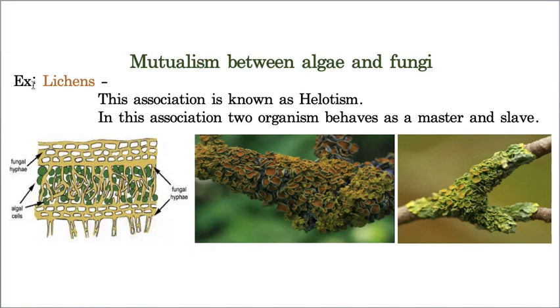So lichen is a symbiotic association between algae and fungus. The algal partner is called the phycobiont, whereas the fungal partner is called the mycobiont. Algae is a photosynthetic member, so it gives food to this particular fungus, and the fungus body is called mycelium. It has a filamentous body, so in the loops of these filaments this algae exists. That means algae is getting shelter. See, I'm clearly showing here. If you observe this diagram, you can clearly understand.